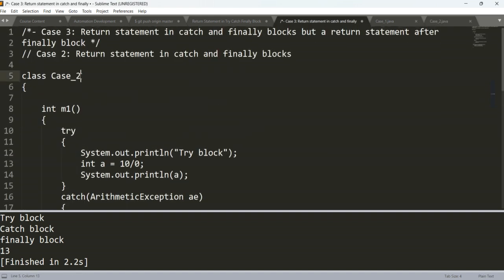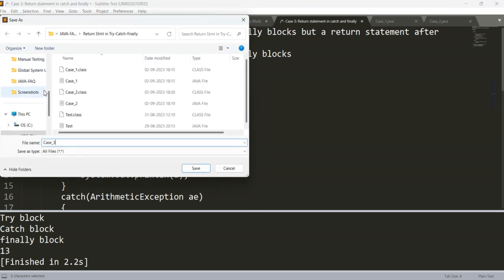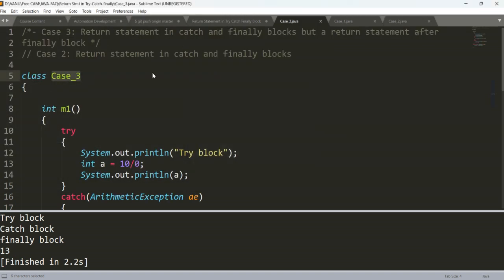Here we need to change to case 3, and then save this program using the same name, Case3.java. Now remove this one, case 2. Case 3 is saying a return statement in the catch block and finally block, that we have.